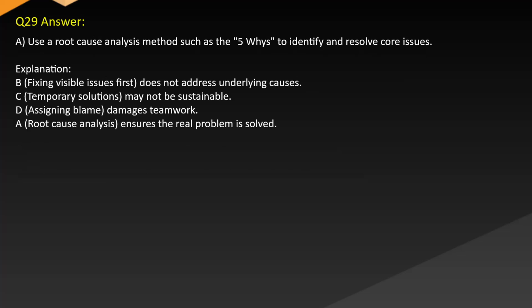Answer is A. Use a root cause analysis method such as the 5 whys to identify and resolve core issues. Explanation. B. Fixing visible issues first does not address underlying causes. C. Temporary solutions may not be sustainable. D. Assigning blame damages teamwork. Root cause analysis ensures the real problem is solved.